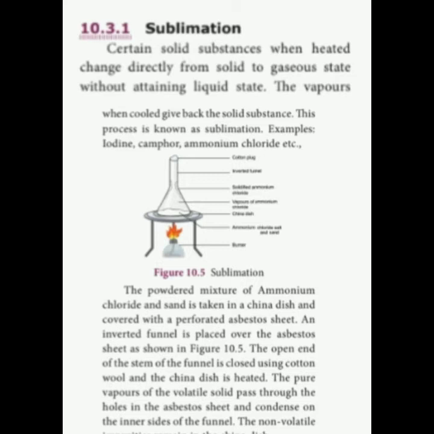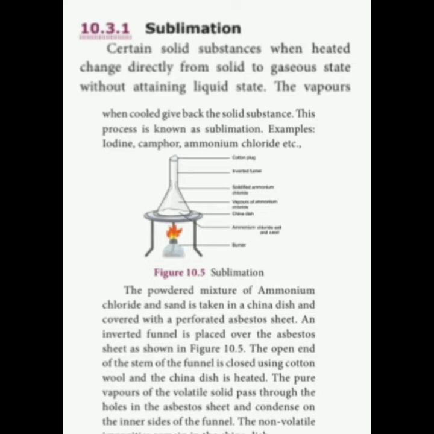Certain solid substances, when heated, change directly from the solid to the gaseous state without attaining the liquid state. This is called sublimation. Once again, I explain: certain solid substances when heated change directly from solid to gaseous state without attaining the liquid state. The vapors, when cooled, give back the original solid substance. This process is known as sublimation. Examples: iodine, camphor, ammonium chloride, etc.